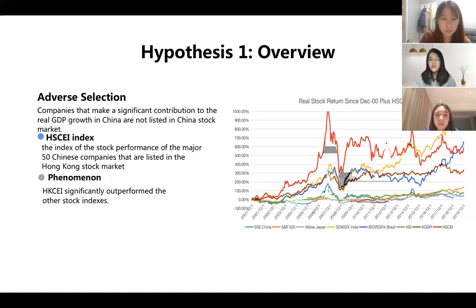To explain this phenomenon, we propose two hypotheses here. The first one is that China's A-share stock market contains adverse selection problems, which means that companies that make a significant contribution to the real GDP growth in China are not listed in China's stock market. To confirm our hypothesis, we obtained data from the Hang Seng China Enterprises Index, the index of the stock market performance of the major 50 Chinese companies that are listed in the Hong Kong stock market. It is observed that those companies outperform almost all of the stocks listed in their home country, China. The graph on the right shows this trend.